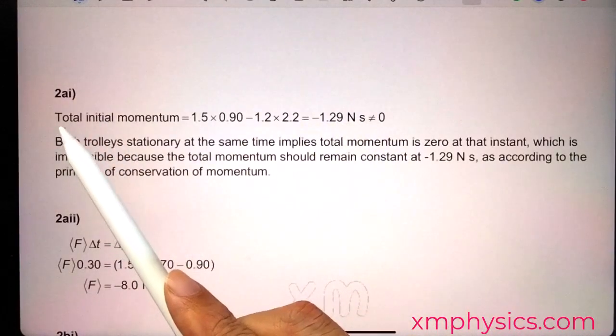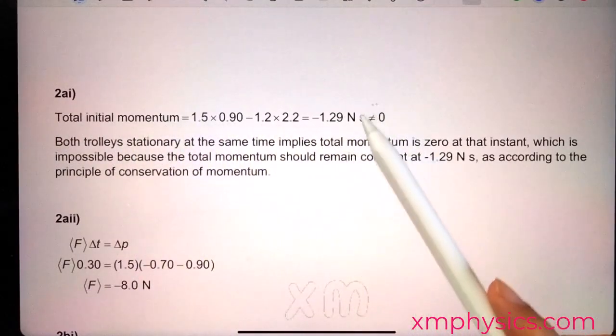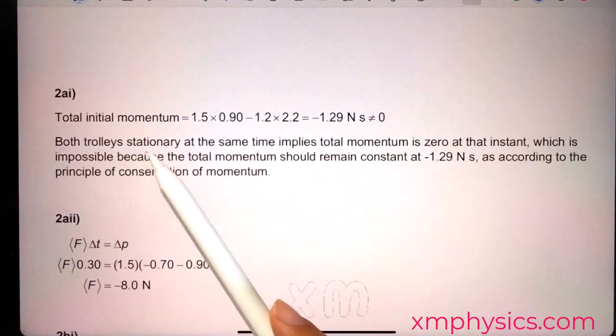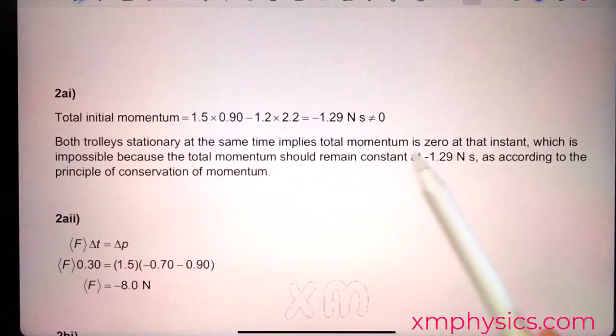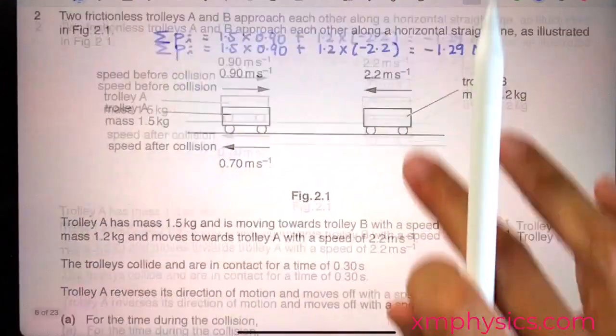First, you should show the calculation that the total initial momentum before the collision is not 0. And then you explain that if both of them were to come to rest at the same time, that means total momentum must change to 0, and that is a violation of PCOM. Alright, let's move on to the next part.